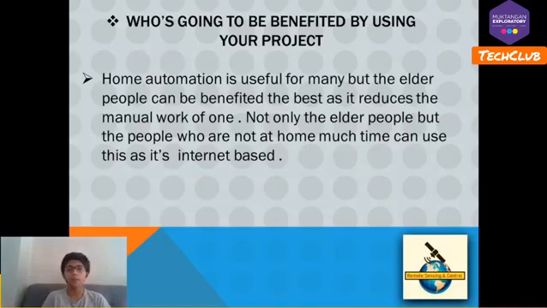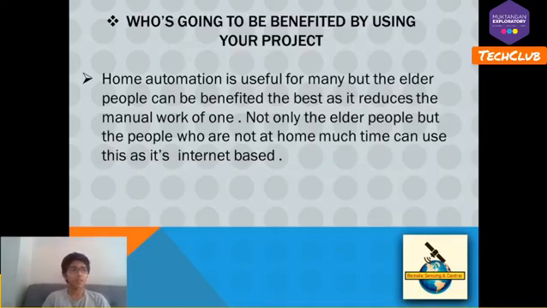Who is going to benefit from our project? If you see home automation, there are basically apps on mobiles, but we want to make a very user friendly one so that elderly people who are alone at home many times and cannot always do manual work, or cannot always get up and press the buttons or turn on the lights and the fans, can use it. If this GUI is presented to them, it can be very useful for them.